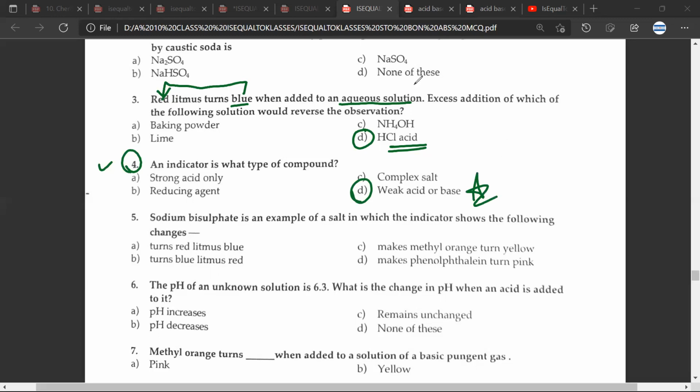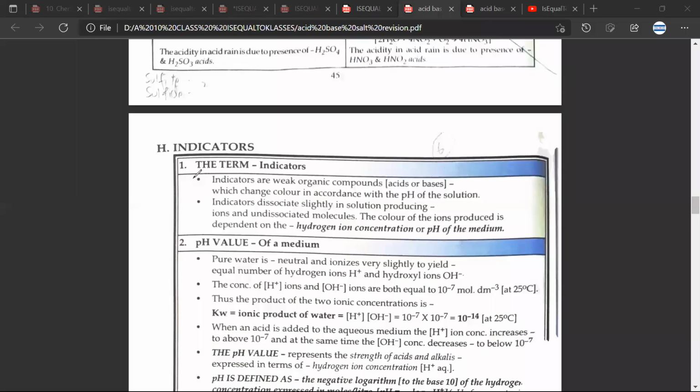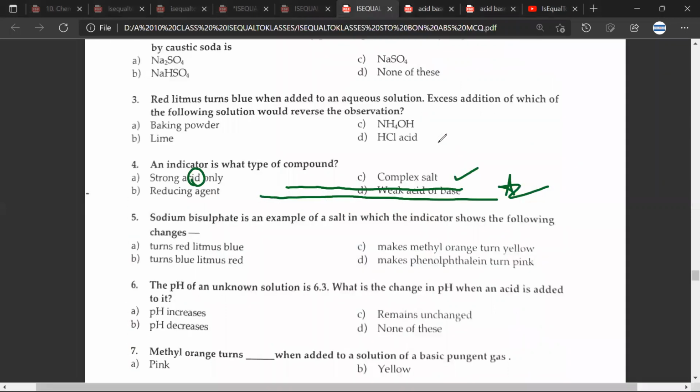See, this is mentioned in your textbook also. Let's have a look at the textbook page where this is mentioned. So this is where it is mentioned. Indicators are weak organic compounds, acids or bases, which change color in accordance with the pH of the solution. Mr. CB, any doubt? No doubt. Okay. Next, move on to the next question.